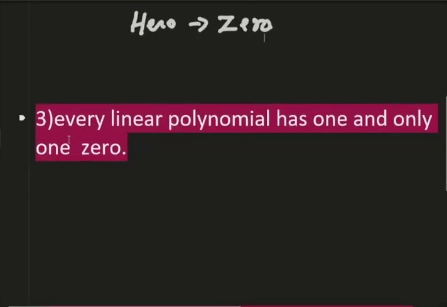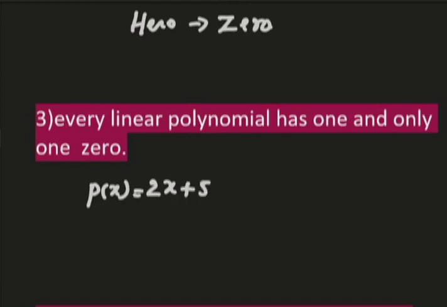Every linear polynomial has one and only one zero. When you say linear, how many terms will you have? For example, p of x is 2x plus 5. It is a linear polynomial and it has one and only one zero.